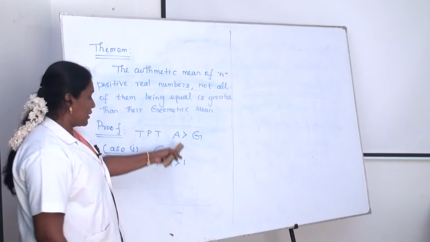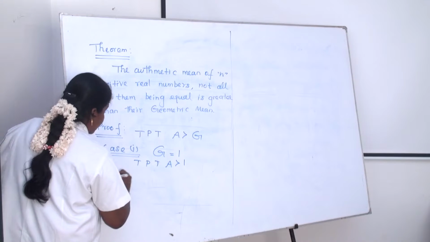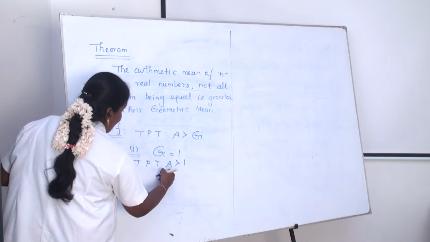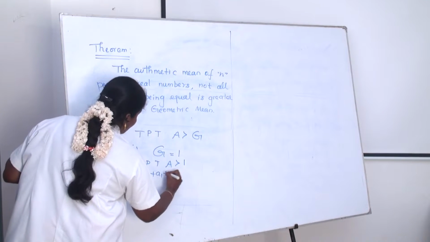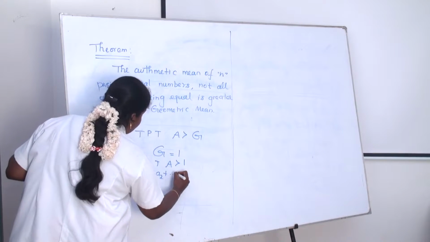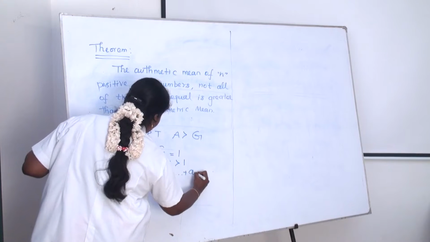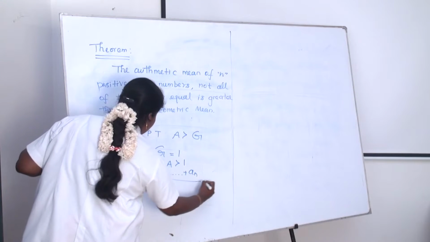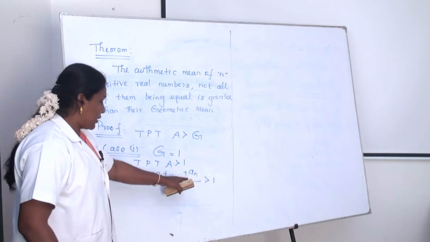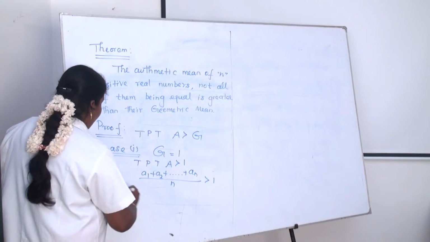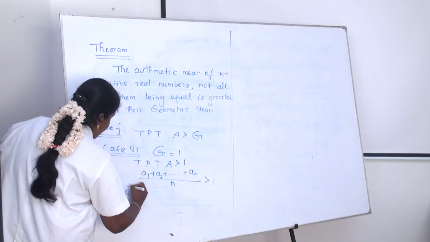A is what is this? Greater than 1, which implies what is this A? A is an arithmetic mean: A1 plus A2 plus etc. up to plus AN divided by N is greater than 1. A1 plus A2 plus etc. up to AN divided by N is what is this? Greater than 1.